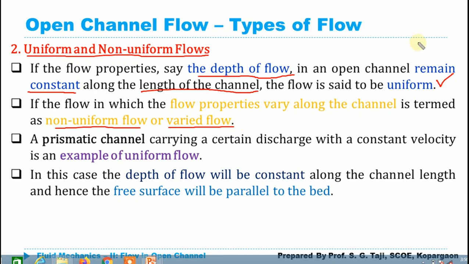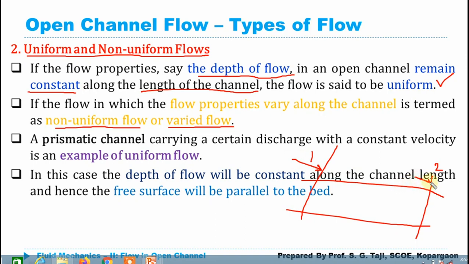Now you should know the basic difference between those two. So if I am considering a channel, I think we have previously discussed this, and let us consider two sections. In case of steady flow, whatever the flow properties are should remain the same or constant over time at the same location. So we are taking the measurement at the same location over different time intervals. But in case of uniform flow, we consider two sections and take the measurement at both sections. Whatever property is available at section 1 should be equal to whatever property is available at section 2 at the same time.